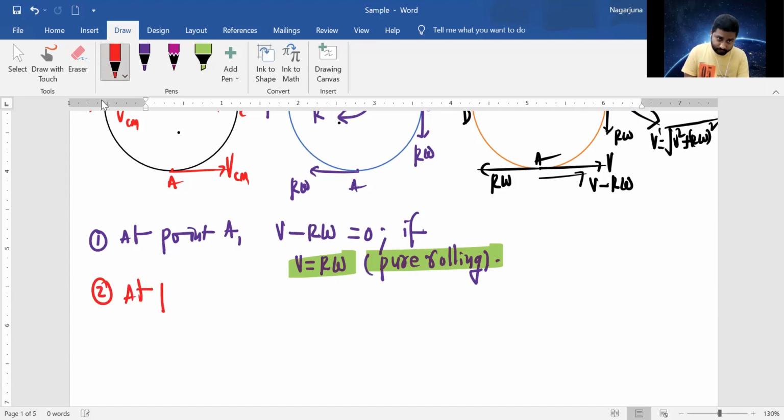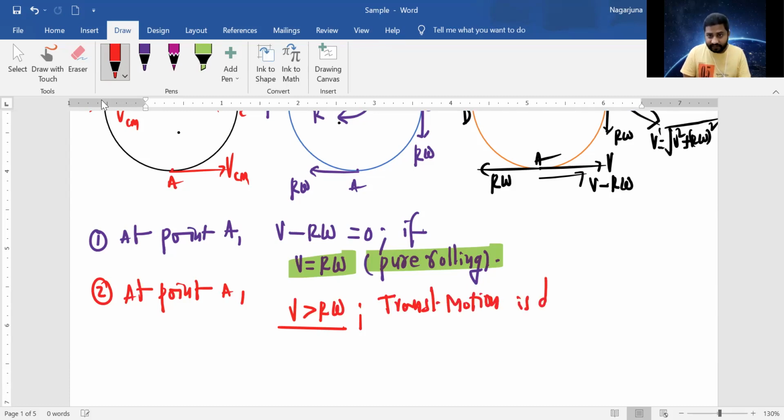Same at point A, if I say V is greater than R omega, observe carefully. V is greater than R omega. That means translatory motion is dominant. Translatory motion is dominant. Understand?